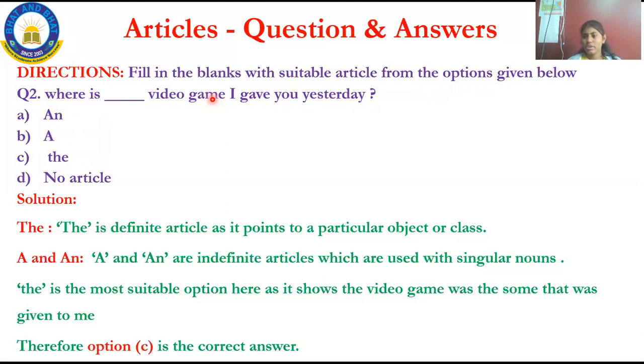Let me try with option A. Where is an video game I gave you yesterday? Doesn't make a grammatical sentence, no. And where is a video game I gave you yesterday? It also will not make a complete sentence. So option C has to be filled, that is the article the has to be filled in the sentence. This is how you have to answer. I hope you all understood this. We'll move to the next question.